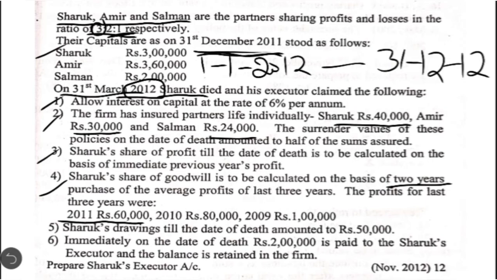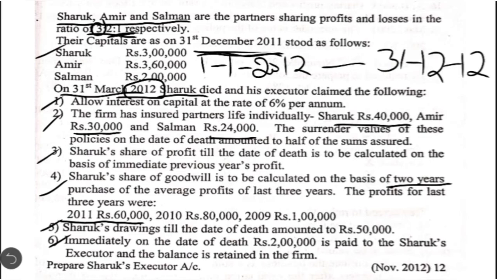The next one, Shahrukh's drawing till the date of death amounted to 50,000. Till the date of death, deceased partner has withdrawn 50,000 from the firm. So it is an item which should be debited to deceased partner's capital account. Then the last information given is that immediately on the date of death, 2 lakh is to be paid to Shahrukh's executor and the balance is retained in the firm. So we are going to calculate what is the final balance payable to the executor by preparing deceased partner's capital account. Out of that total amount, 2 lakh will be paid to the executor immediately and the remaining balance is retained in the firm. Nothing but you have to just carry down the balance.